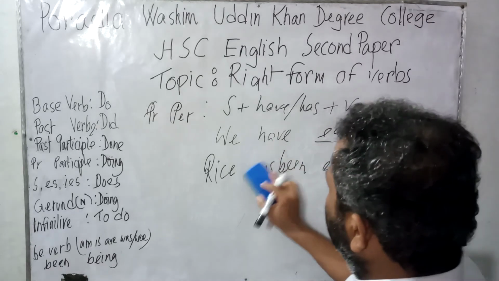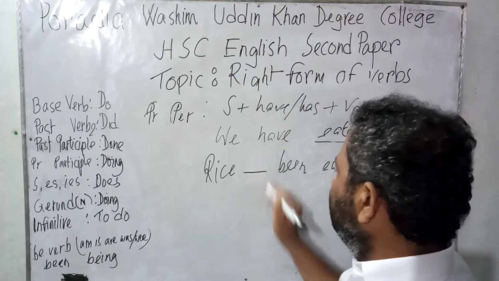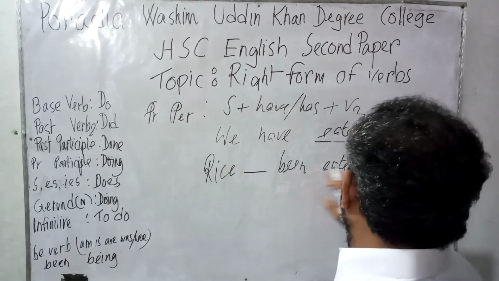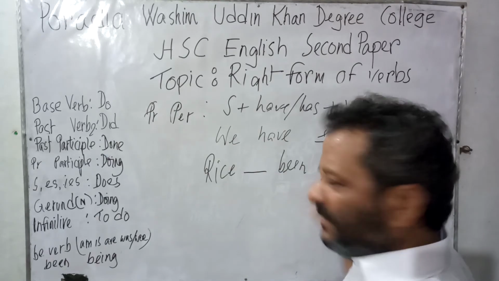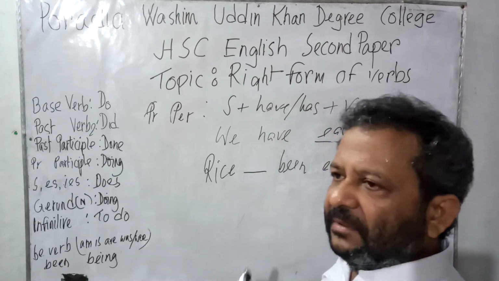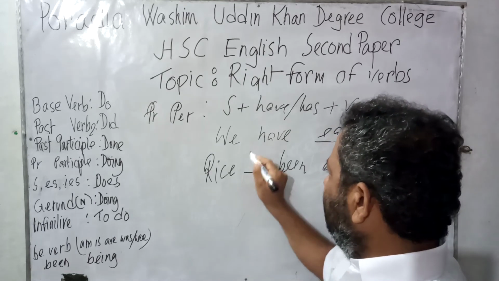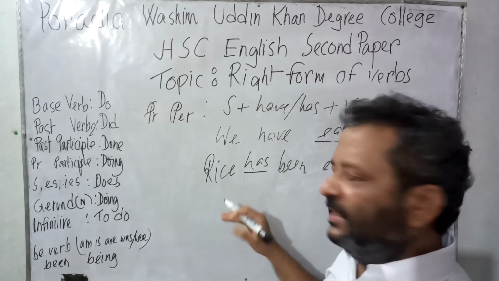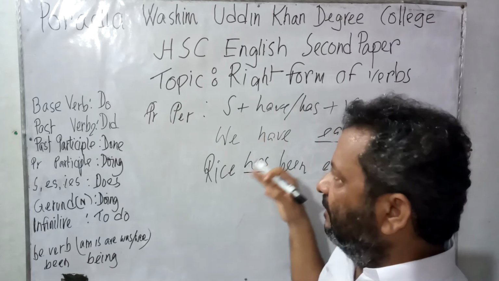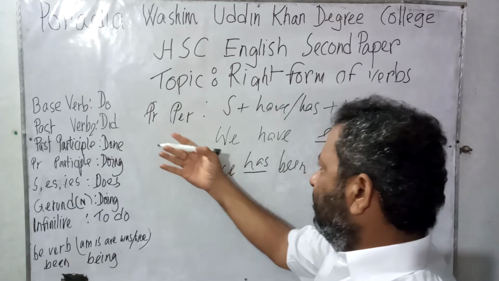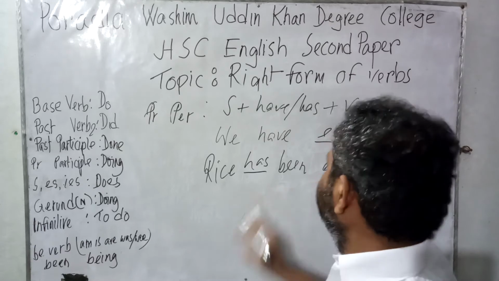If we keep this place blank, that is rice dash been eaten by me. So by seeing been eaten, we can easily say that it would be has, or we can say that it would be had. But as long as we are narrating present perfect tense, it would be has.